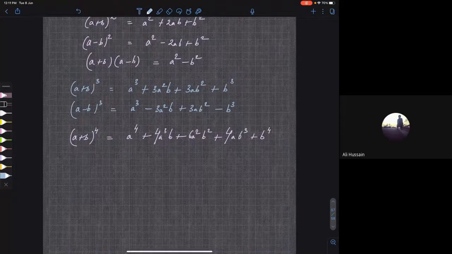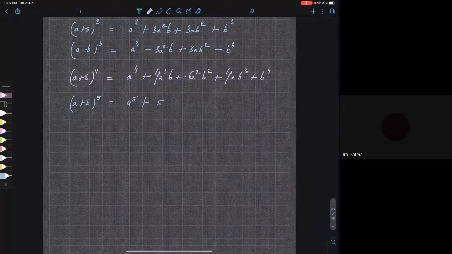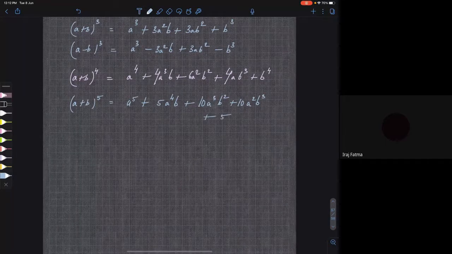I'll give you one more thing whose formula even I don't know, but I will somehow write down. So A plus B whole power 5 is A power 5 plus 5 A power 4 B plus 10 A cube B square plus 10 A square B cube plus 5 A B power 4 plus B power 5.